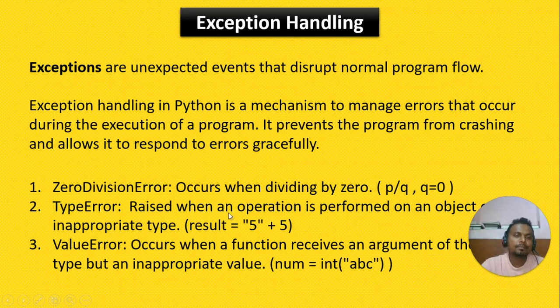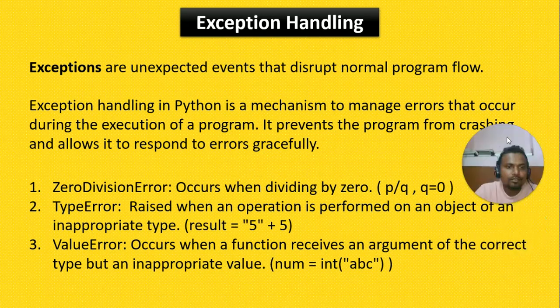So when we look at the examples, we encounter multiple errors in our day-to-day life. A few of the examples are ZeroDivisionError. It occurs when the denominator is equal to 0. So when we have a form like 1 by 0 or something else by 0, we can't divide a number by 0. So it's an exceptional case. So how to handle that?